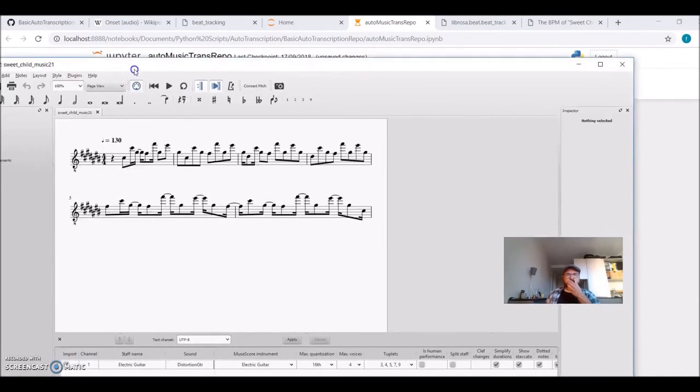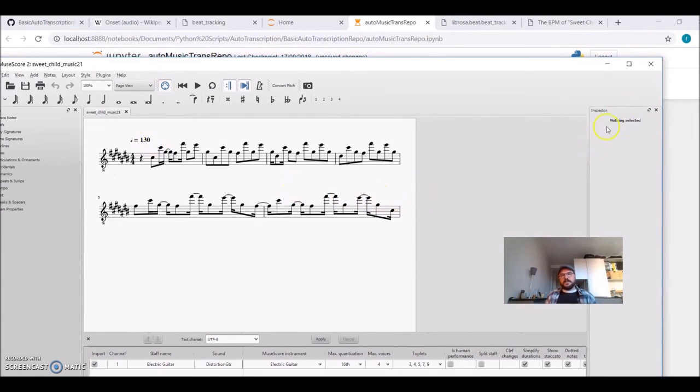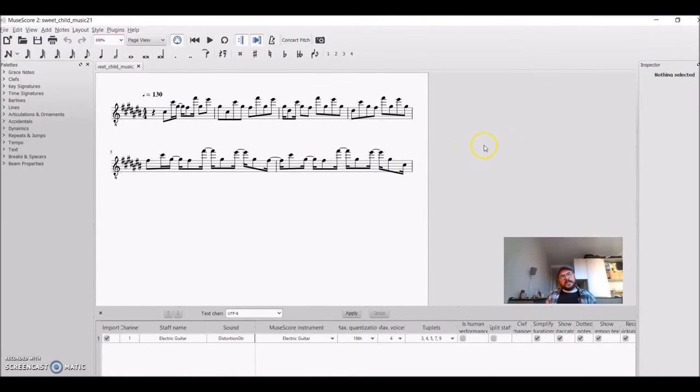So I have here the MIDI file that was saved using music21. This is music score software, and now it's already set with a guitar, and it sounds like this.